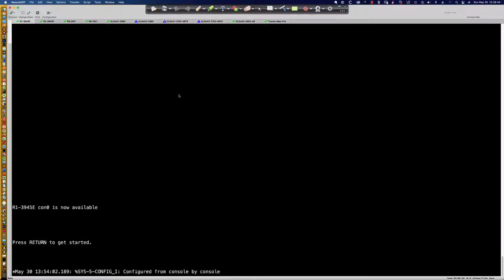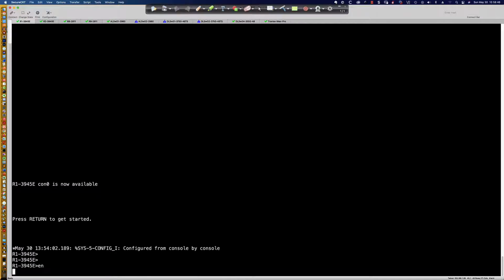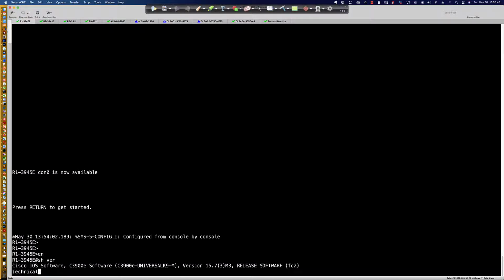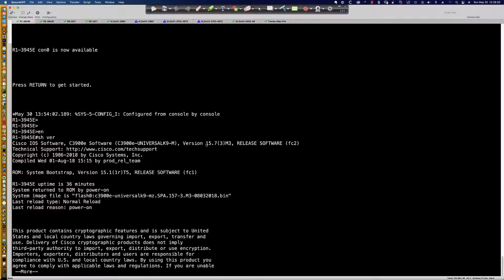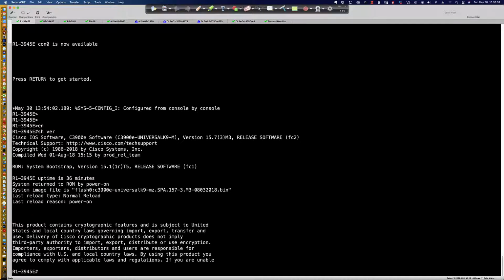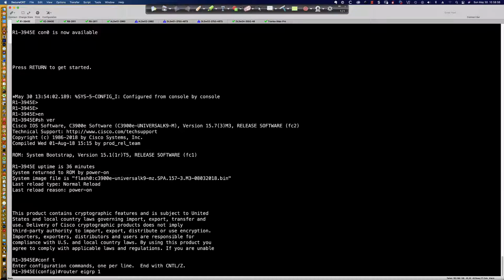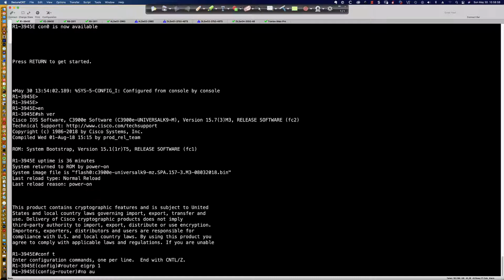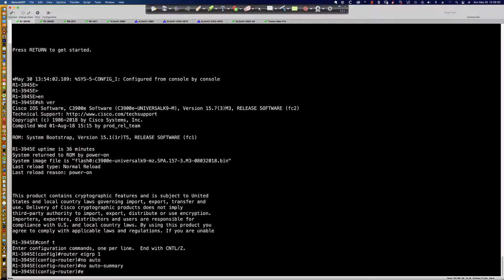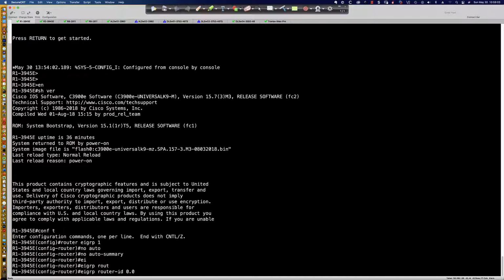In fact, the latest and greatest version of code I'm running here on these 3945Es, which is this 15.7.3M3 code, you'll see the same thing. If I say router EIGRP 1, and I say no auto summary, and let's say eigrp router-id 0.0.0.1.